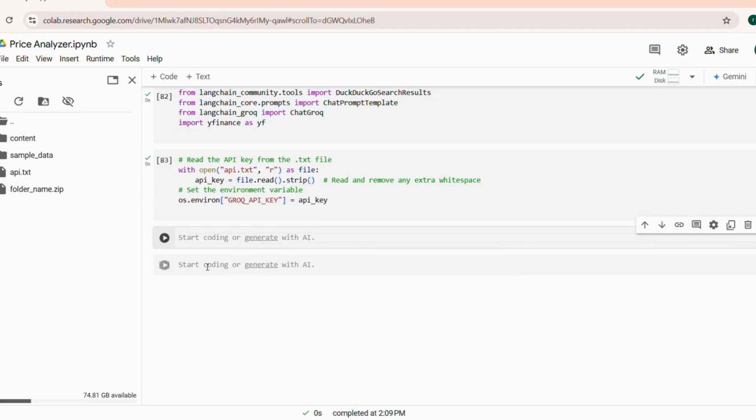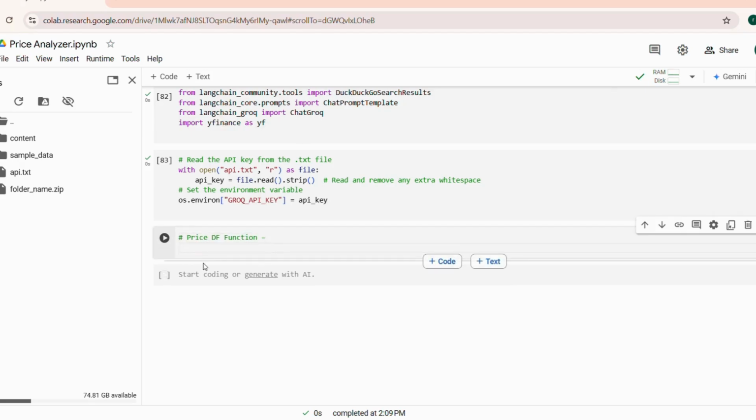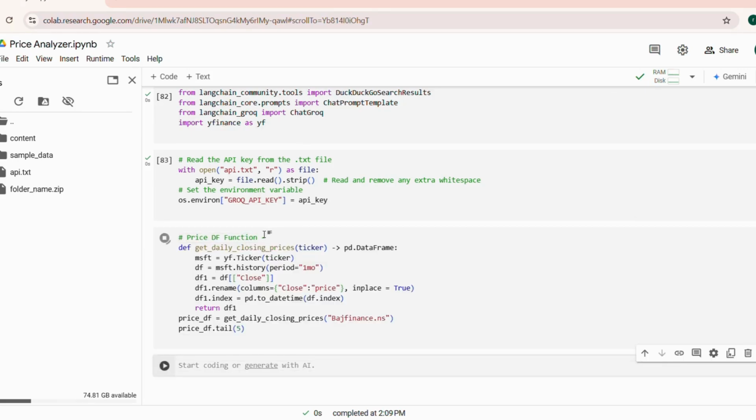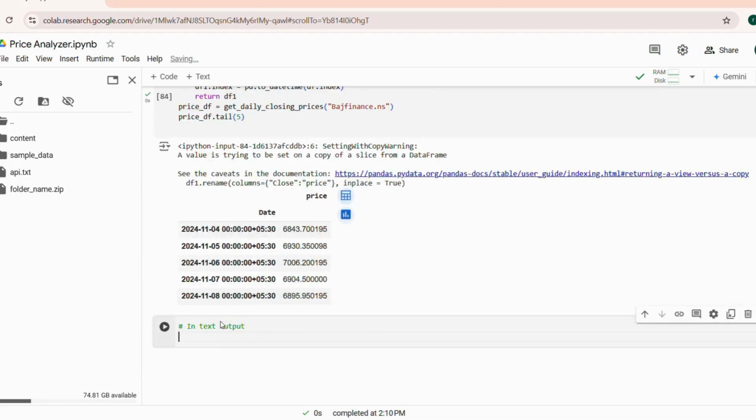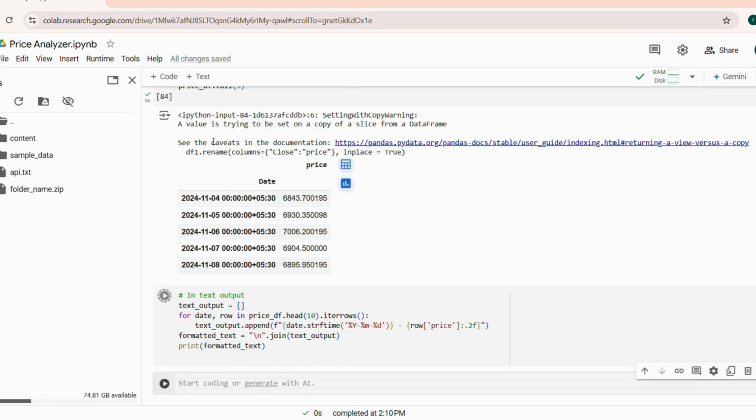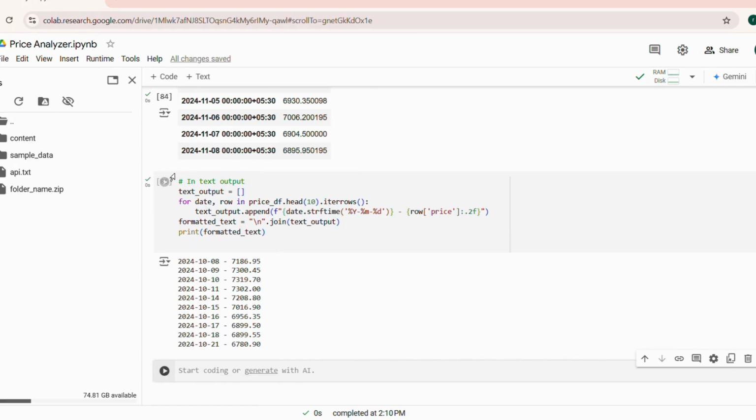Now, let's import the daily closing data from Yahoo Finance. We've created a function that gets daily closing prices for a given stock ticker, and we'll apply it to analyze Bajaj Finance. Now Llama 3 is a text-in, text-out model. This is how you can convert your data frame to text.